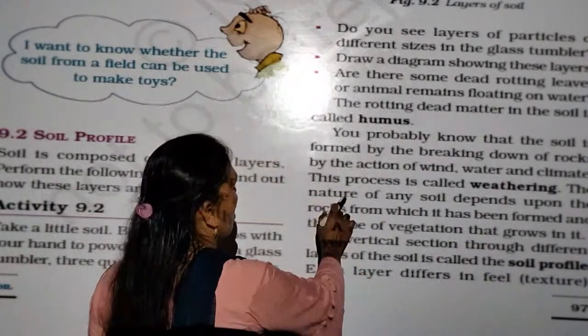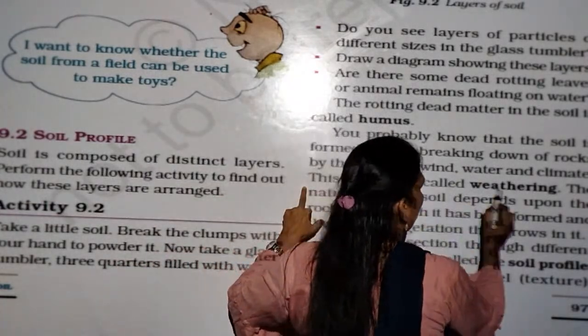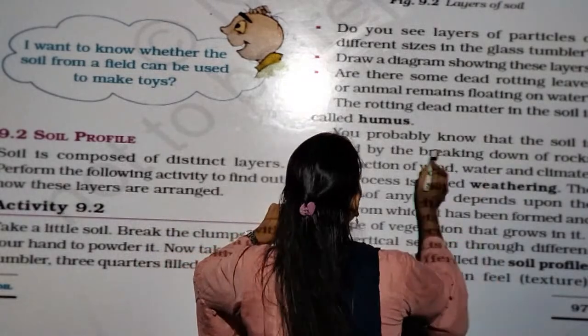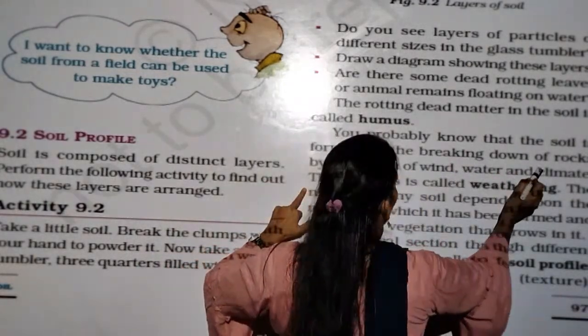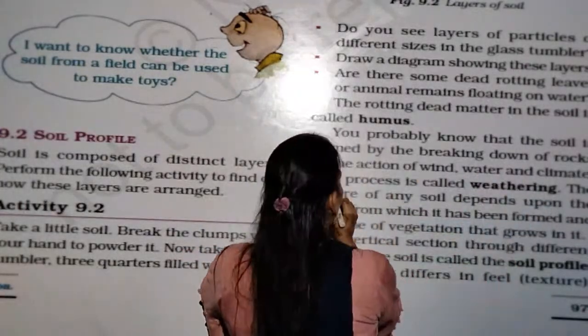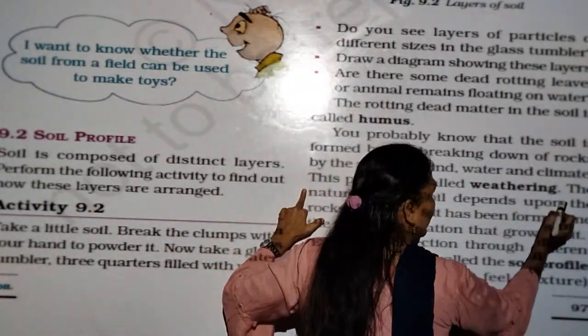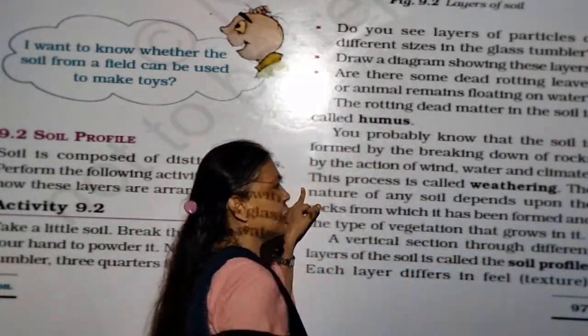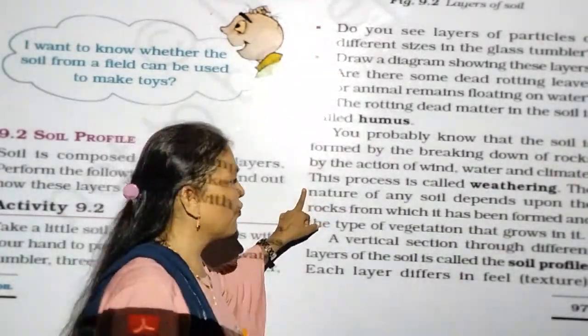Underline the spelling, underline the definition of weathering. What is weathering? Okay, so the soil is formed by the breaking down of rocks by the action of wind, water and climate. This process is called weathering. So up to here, from "the soil" up to "weathering", is the definition of weathering.